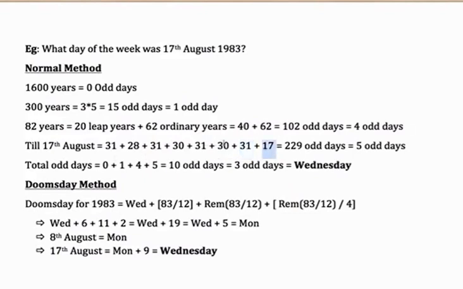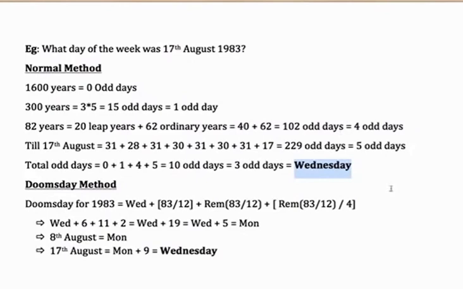As you can see, this is a very tedious calculation. It might look simple, but once you add all of it up, you get 229 odd days, which is effectively 5 odd days, because 224 comes out to be divisible by 7. 21, 210, and then 14. Total odd days, 0 from here, plus 1 is 1, plus 4 makes it 5, and 5 makes it 10. So 10 odd days in total, which makes it 3 odd days. And what is 3 odd days analogous to? It is analogous to a Wednesday, which is correct. I was born on a Wednesday.